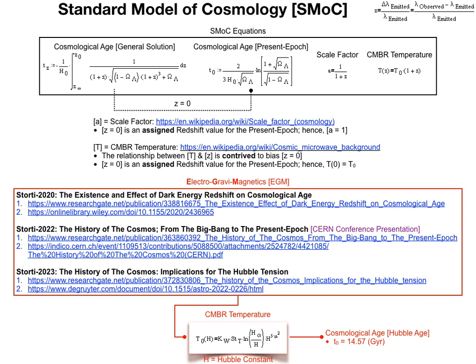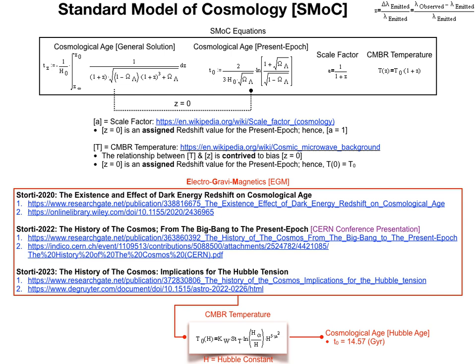Nevertheless, the value of z for the present epoch is assigned, it is not a derived value, nor is it an assumed value. Assumed values typically have some degree of foundation in experimental measurement. However, cosmological age is a calculation, it is not a measurement. There is no cosmological clock keeping track of cosmological time. Redshift z is a metric for cosmological expansion, and the standard model of cosmology converts z into a value of cosmological age, but what if the calculation is wrong?